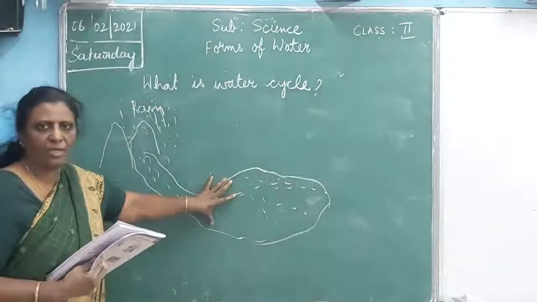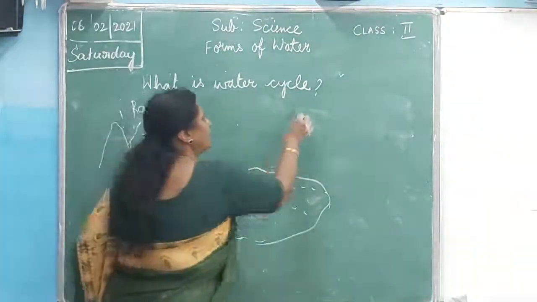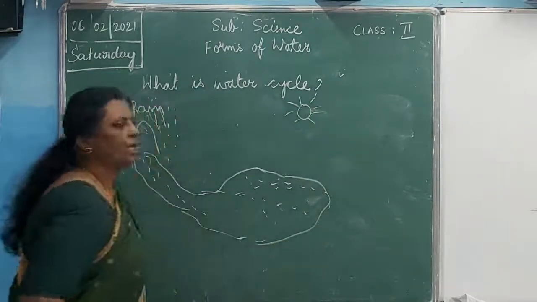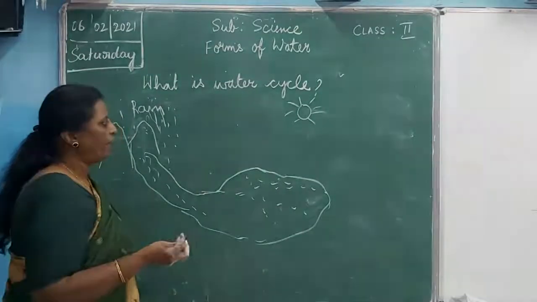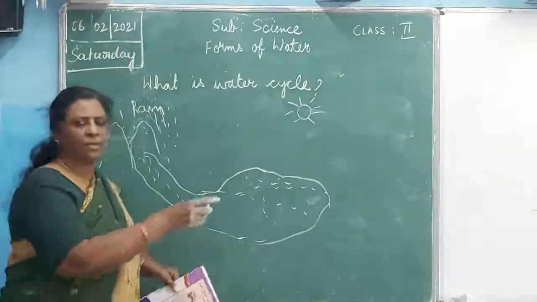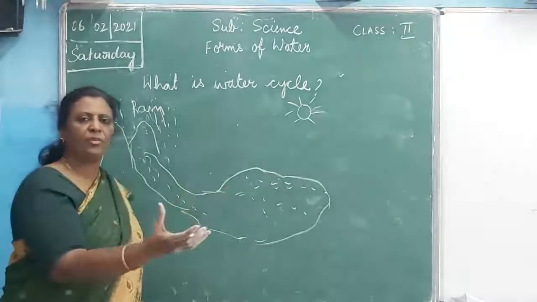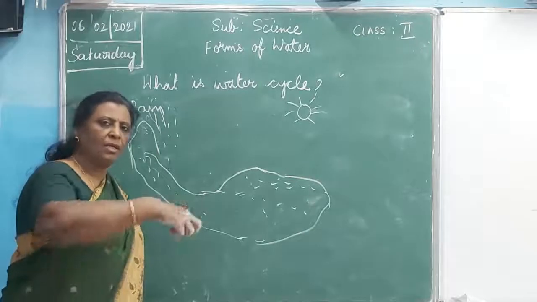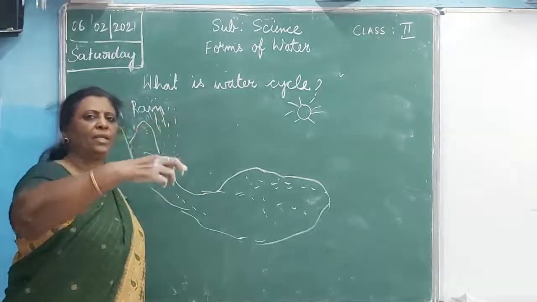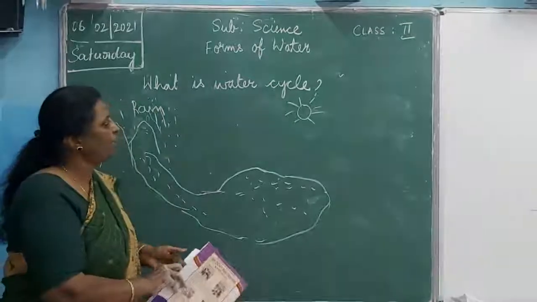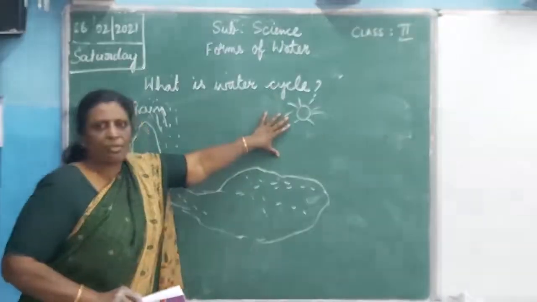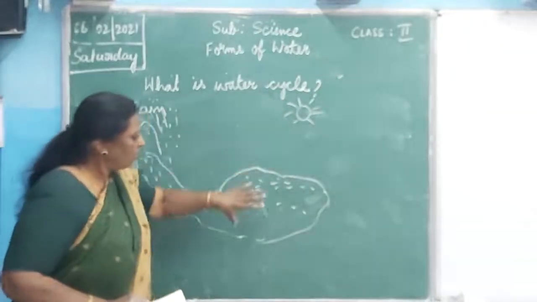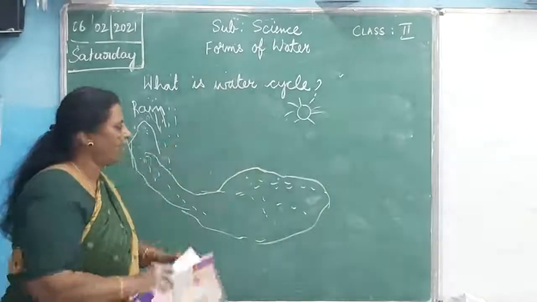Here what happens in the pond, because of the heat of the sun? This is the sun shining brightly. I told you last time about evaporation. How does evaporation take place? When you place a kettle on a stove and heat it, the water is escaping, it's evaporating in the form of gas, isn't it? In the same way here, the sun produces heat, and the water is getting evaporated up.